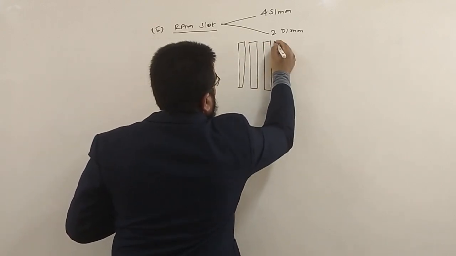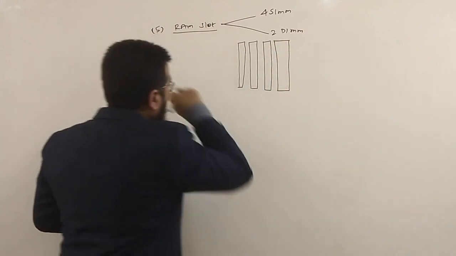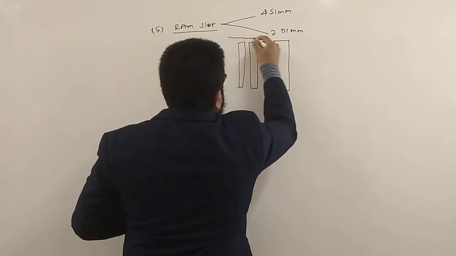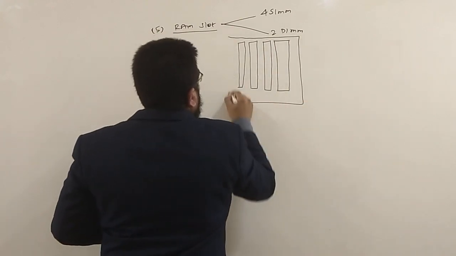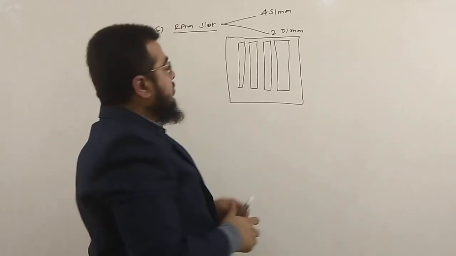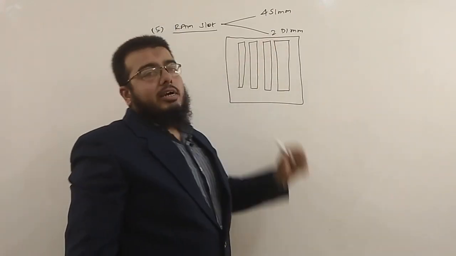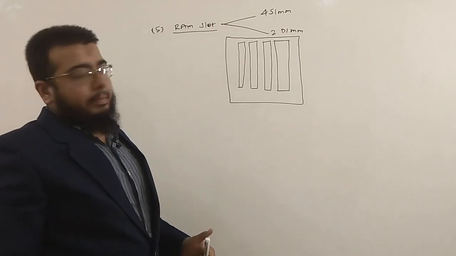You have to place an order prior if you want 4 SIM slots. Generally, it is not that easily available, but if you place an order, it will be available in the market. Easily available are DIMM slots. 2 DIMM slots will be there.